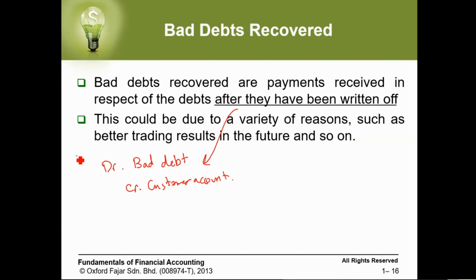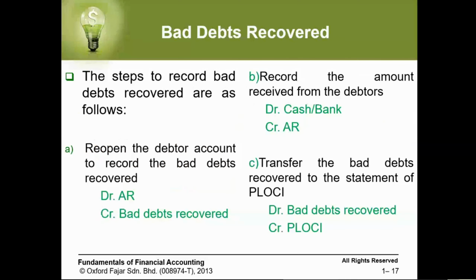So maybe let's say this happened in 2016. Maybe in 2017, the customer becomes better. Maybe he disappeared for certain circumstances, then he comes back, so he wants to pay us back the money. This could be due to a variety of reasons such as better trading results in the future and so on. So how do we record? The steps to record bad debt recovered are as follows.